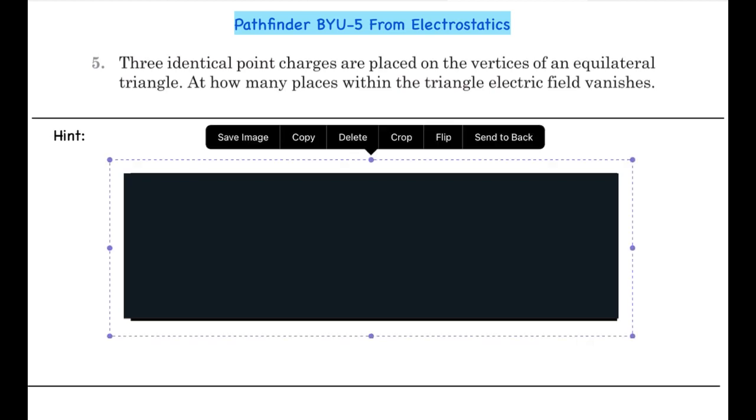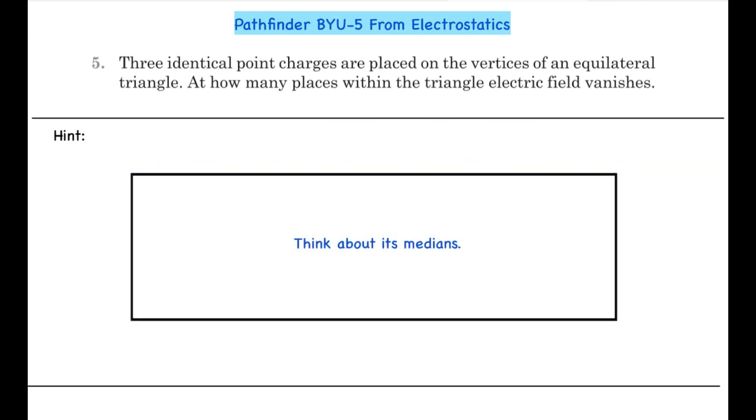So if you want to give it a try without the hint, you can do it now. If you want the hint, here it is. Think about its medians. So if you want to try it again, you can do it now. Now let's look at the solution.